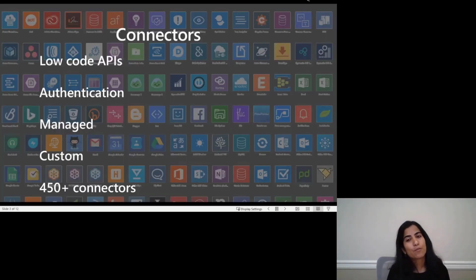Connectors are one of the biggest value props of our platform and enable developers to write low-code applications. In a non-Logic App world, if you have to write an application that connects to multiple services and applications, you would have to start from scratch. The first step would be to figure out if there are any APIs or SDKs available for those services. Is there enough documentation or help available to use those APIs? The next step would be to figure out what kind of auth will be required. If it's based on OAuth, you would have to complete even more steps such as creation and registration of your developer app, and of course figure out the whole OAuth dance and token management.